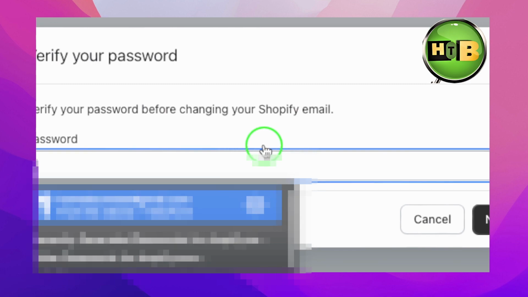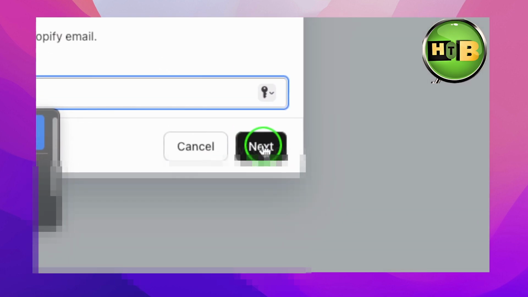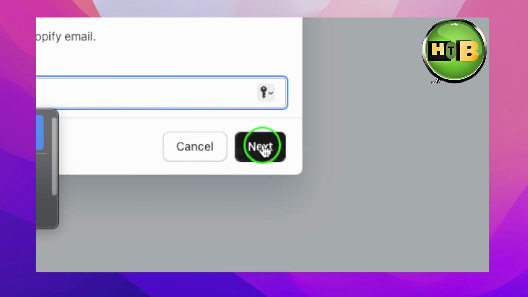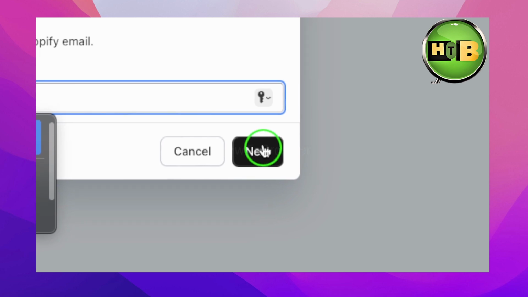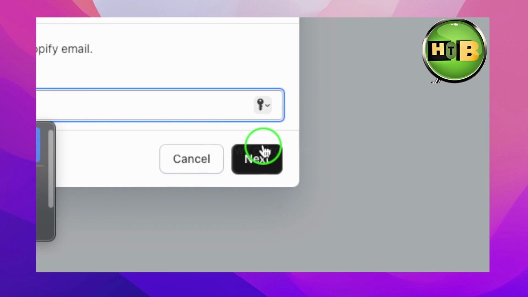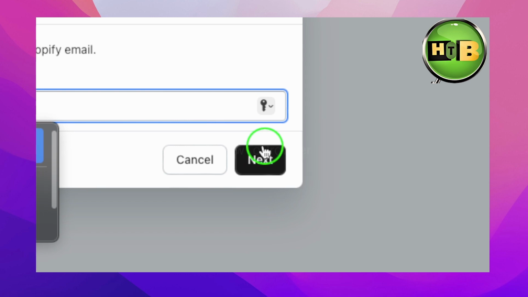So just enter your password and then click on next, and then you can enter your new Shopify email. They're going to send you a verification code on your email, and then you just enter that code, and now you verify your email, you change your email, and that's all you had to do.